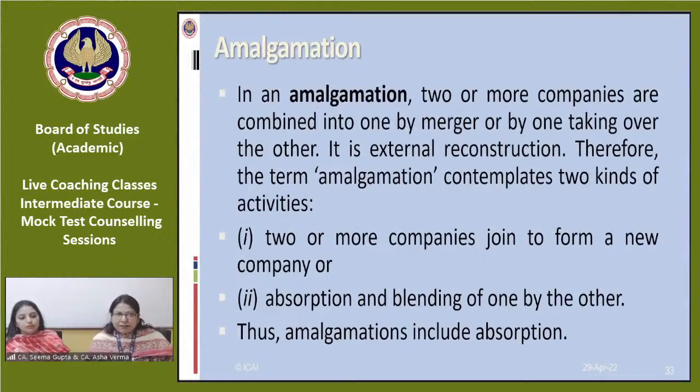Then we have chapter 5. We are trying to cover the important concepts of all the chapters here, so that you can brush up your revision. You can go with us, and you can brush up your revision, and you can solve the questions accordingly. As you know, in an amalgamation, 2 or more companies are combined into one by merger or by taking over the other. It is basically external reconstruction, and what is the main important criteria while doing the question of amalgamation? First of all, you have to see that AS 14 is applicable here.